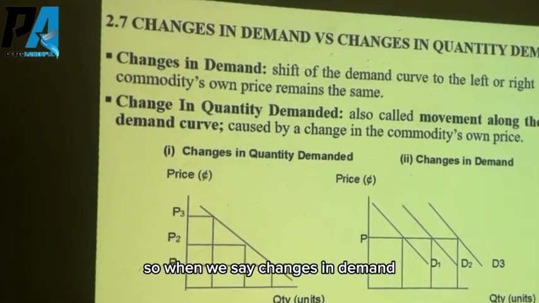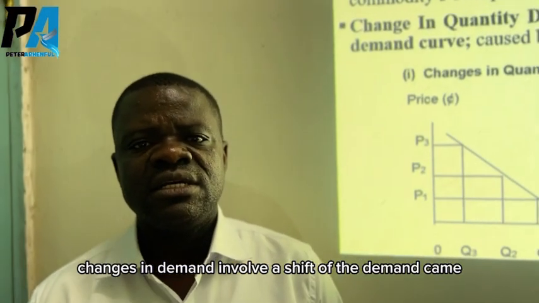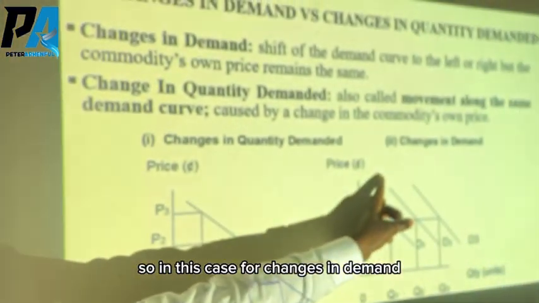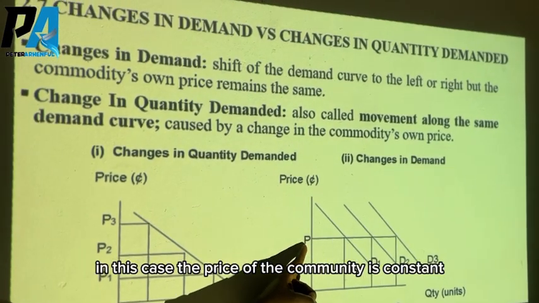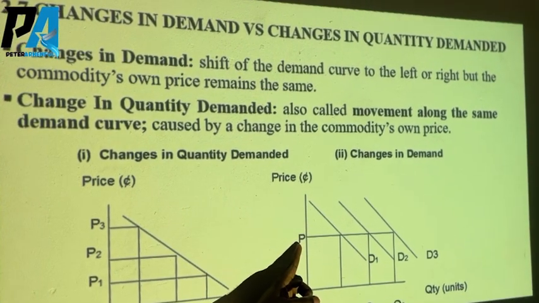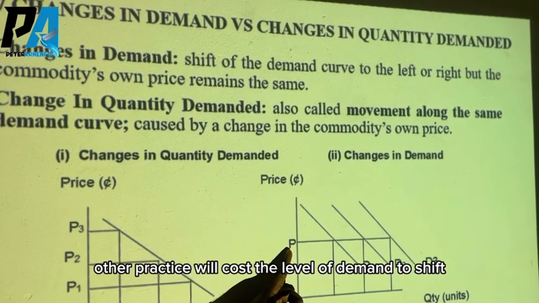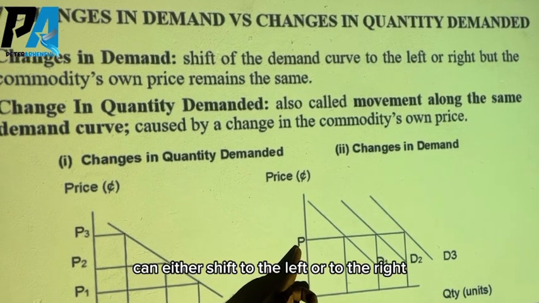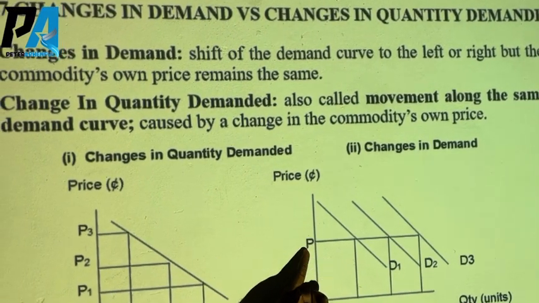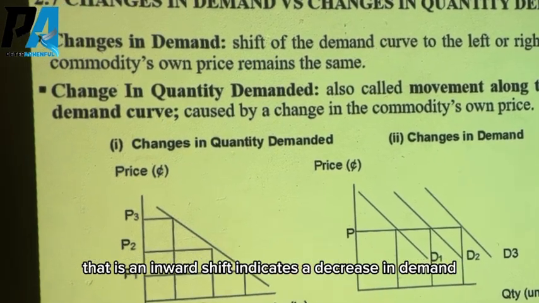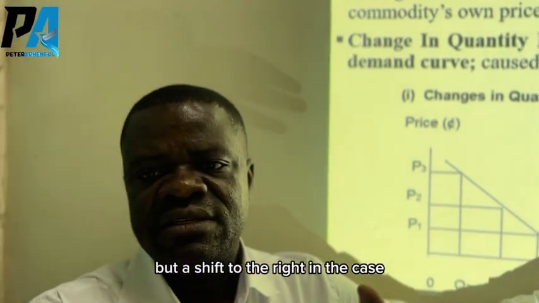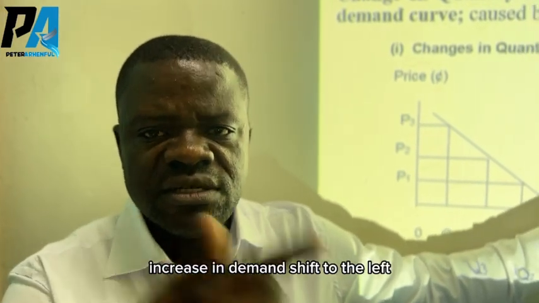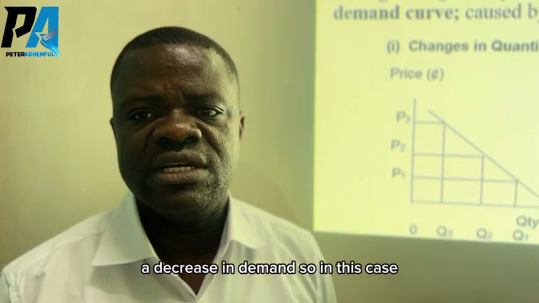So when we say changes in demand, this involves a shift of the demand curve. In this case, the price of the commodity is constant, but other factors will cause the level of demand to shift. So the demand curve can either shift to the left or to the right. A shift to the left, that is an inward shift, indicates a decrease in demand. But a shift to the right indicates an increase in demand. So shift to the right, increase in demand. Shift to the left, a decrease in demand.